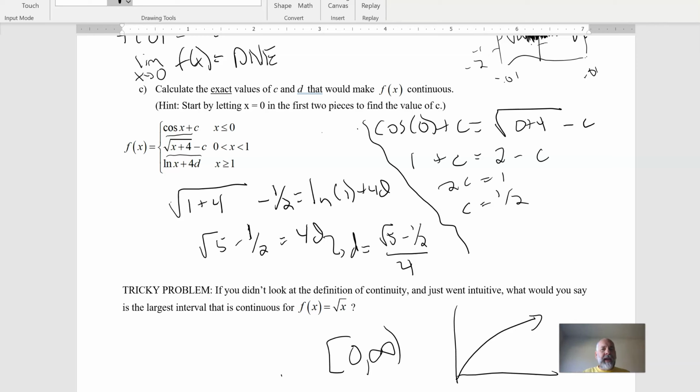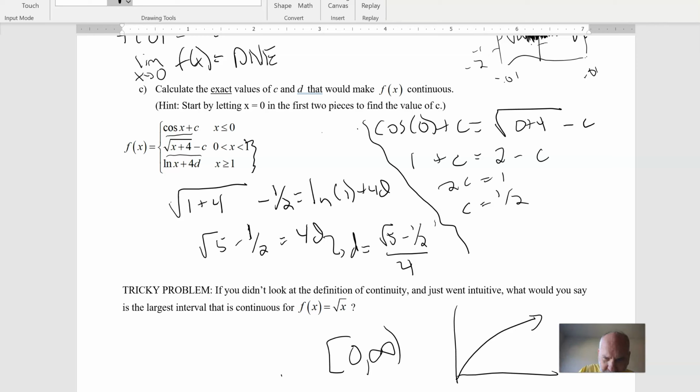Then I had c, and I did the same thing for the second two functions, but this time I need them to give the same value at their border when they transition, so I need the same values at x equals 1. And so I plugged 1 into both the second rule and third rule using the c equals 1/2 thing from earlier, and I solved it from there. And I got the value of d, and I checked it on my calculator and graphed them and made sure they connected.